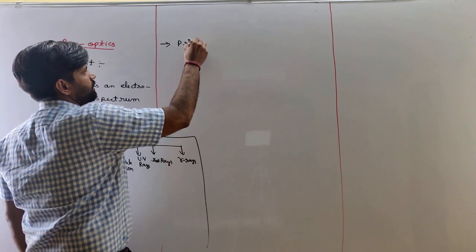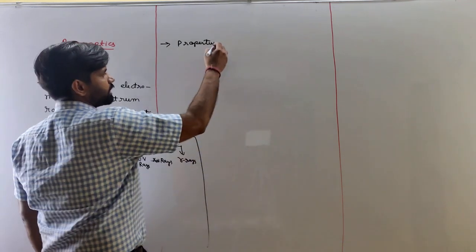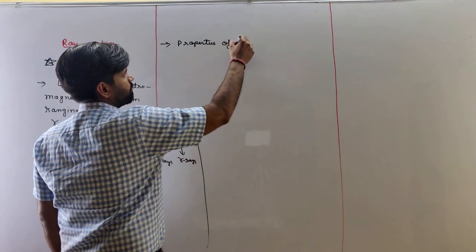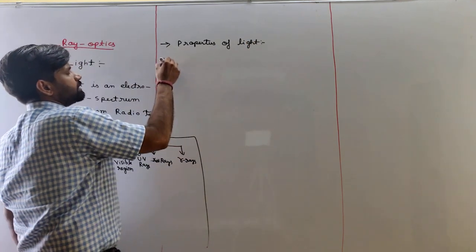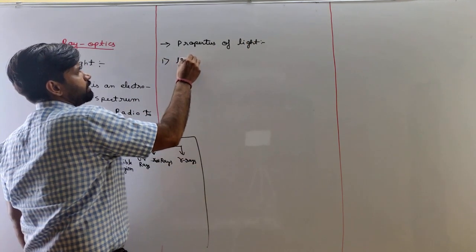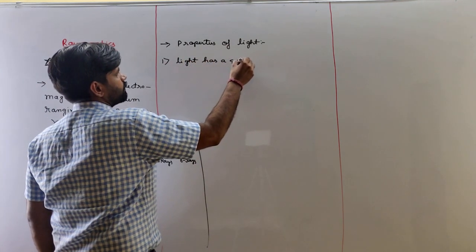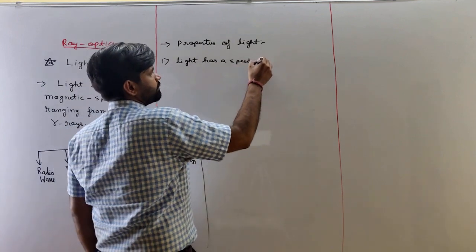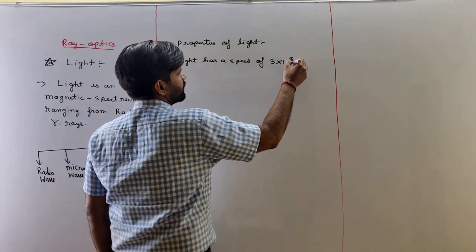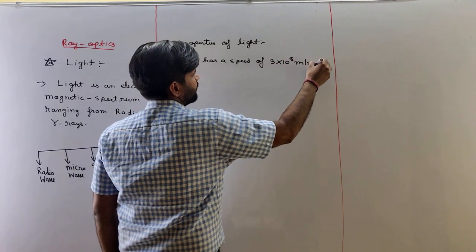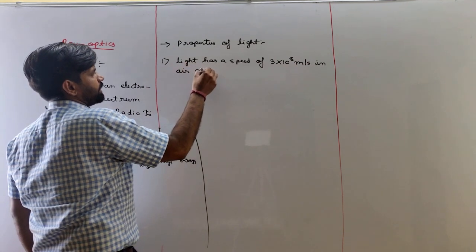Properties of light, which you have already studied in your junior classes. Our first property of light is, light has a speed of 3 into 10 raised to the power 8 meter per second in air or vacuum.